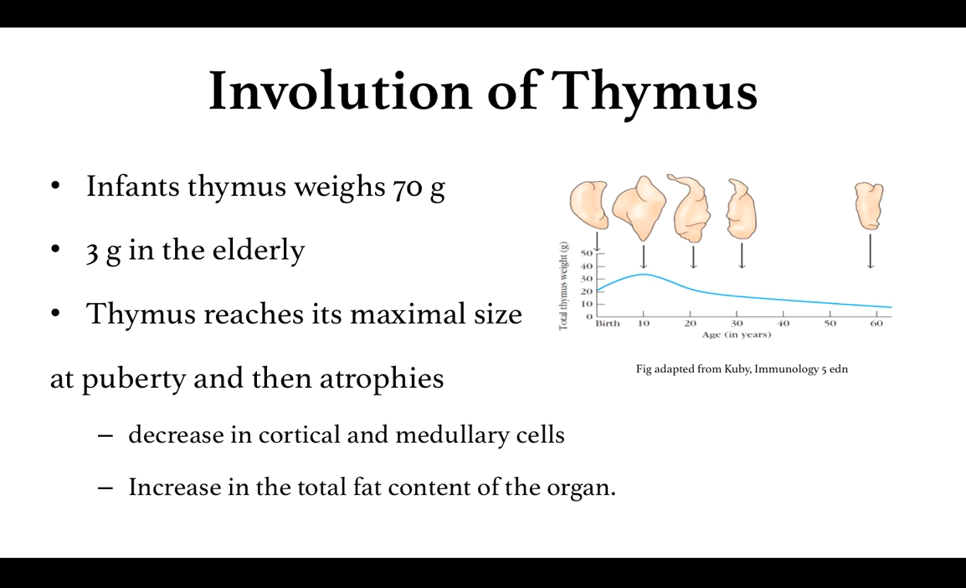Because of the atrophy in the thymus, because of the involution in the thymus, there is a decrease in the cortical as well as the medullary thymocytes or the T lymphocytes. When there is a decrease in the cortical as well as the medullary T lymphocytes, the amount of infection that occurs in the individual also increases. And all this is related to the functioning of the thymus, which decreases because of the increase in the fat content of the organ.